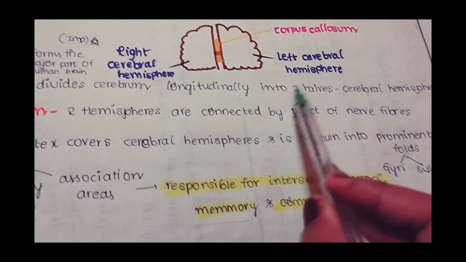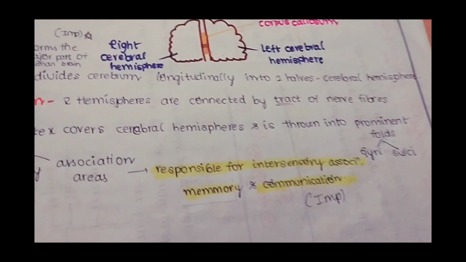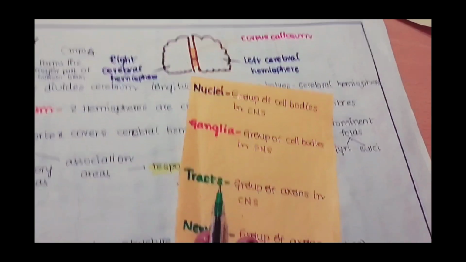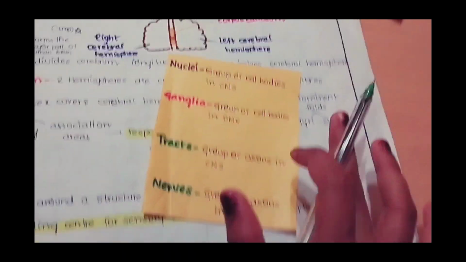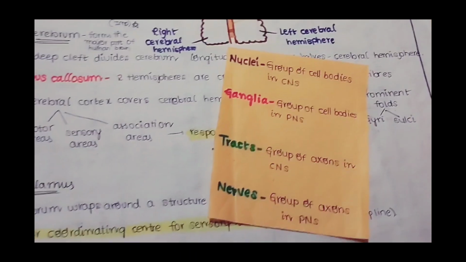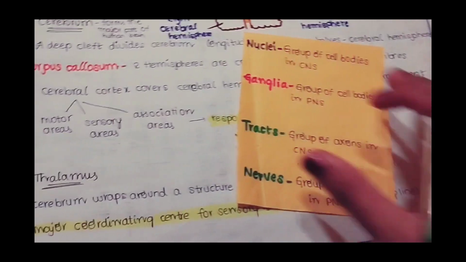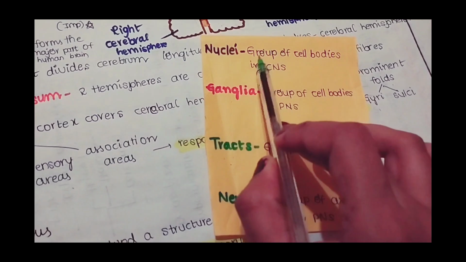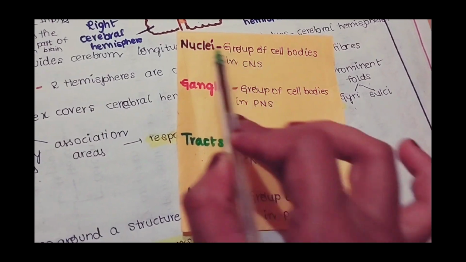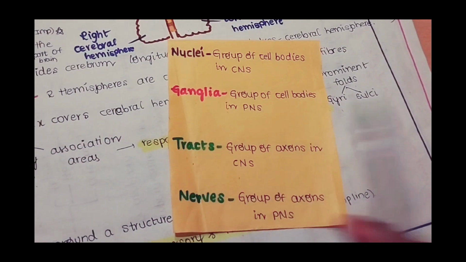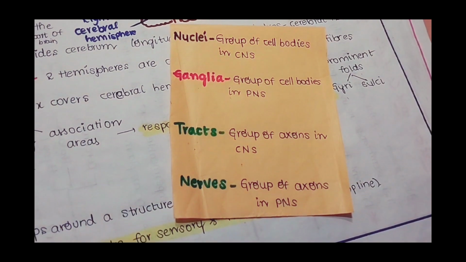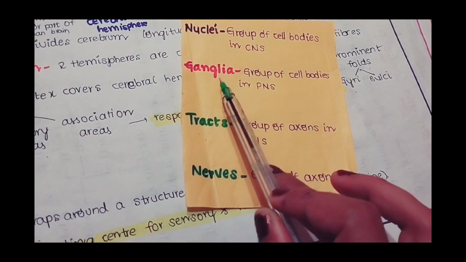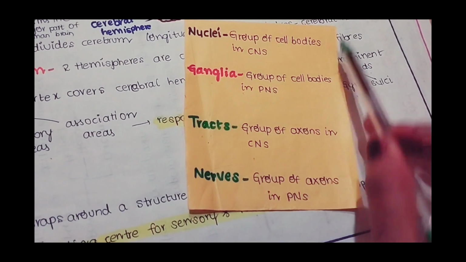To understand this term tract, we need to know about some basic terminology. All of us know about the neuron structure. It has two parts: cell body and cell processes. Cell processes include dendrite and axon. The group of cell bodies in central nervous system is known as nuclei. The group of cell bodies in the peripheral nervous system is known as ganglia.